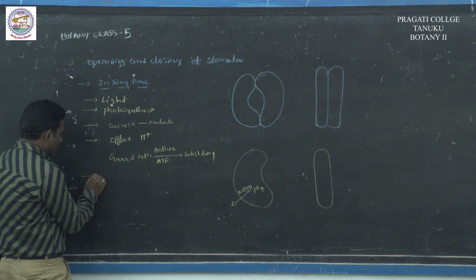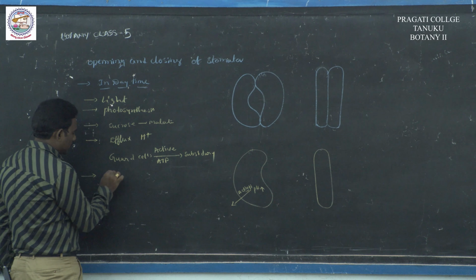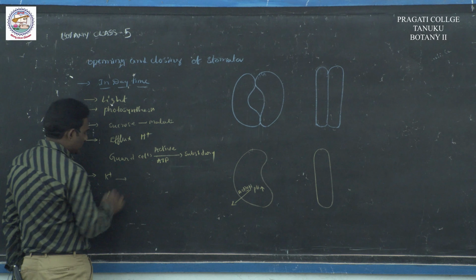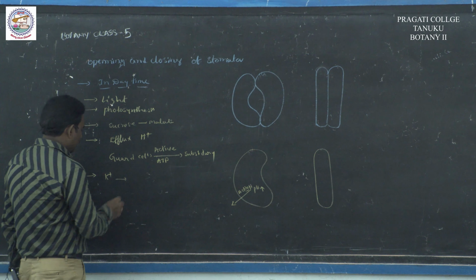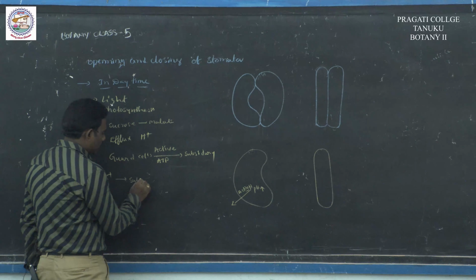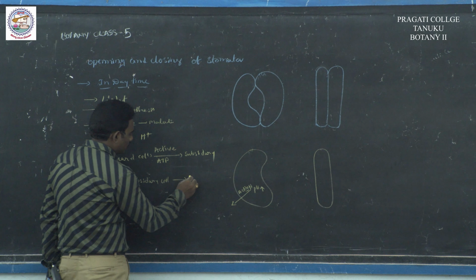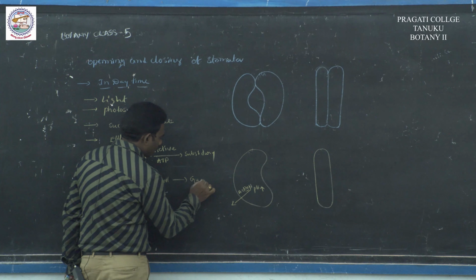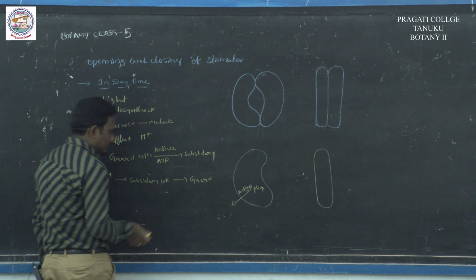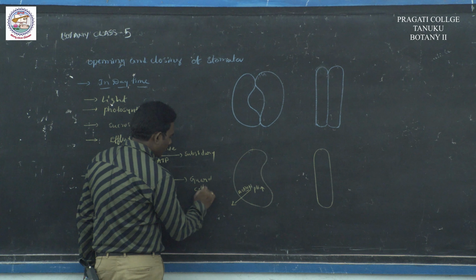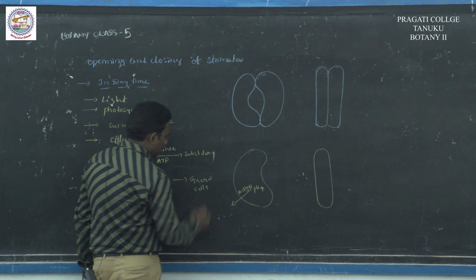Simultaneously, K plus ions move inward from subsidiary cells to guard cells. It is passive transport, shown by dotted lines.